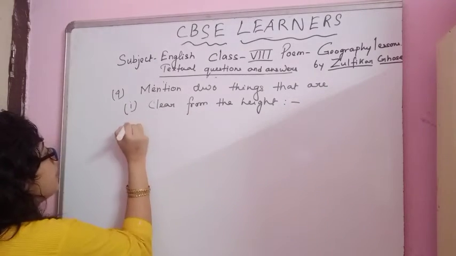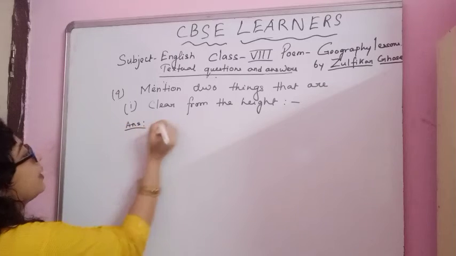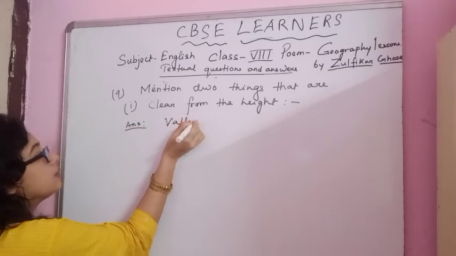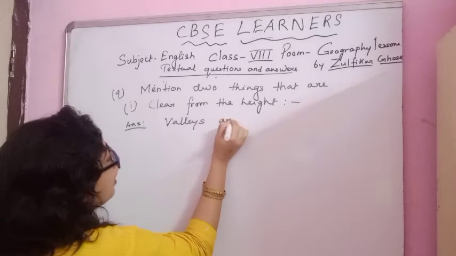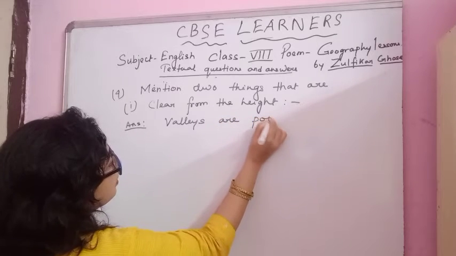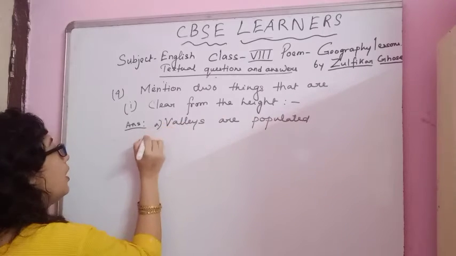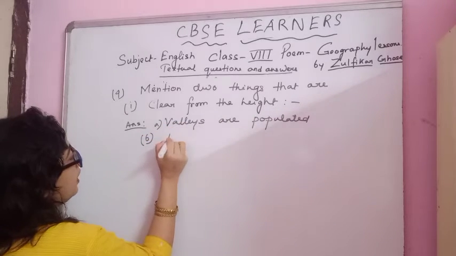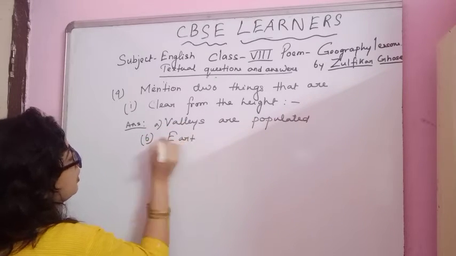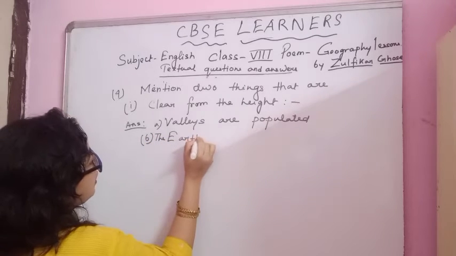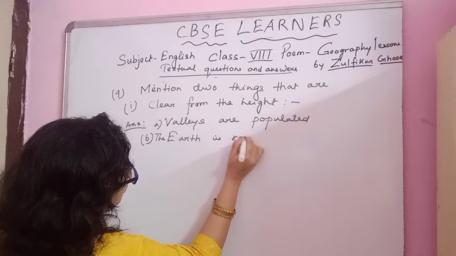Okay, so answer will be: valleys are populated, and number B is the earth is round.